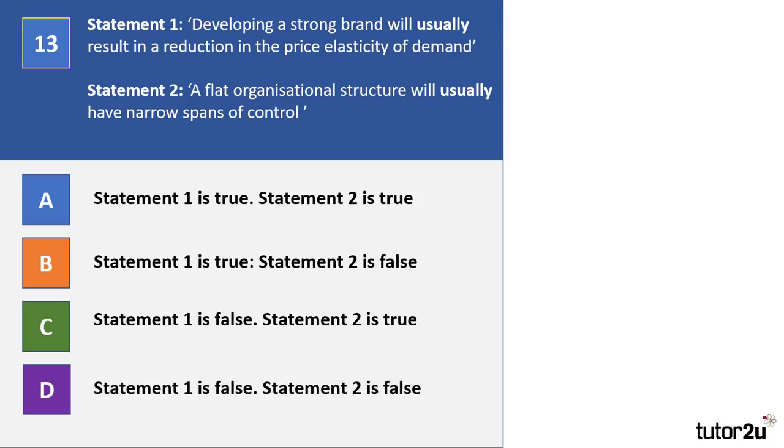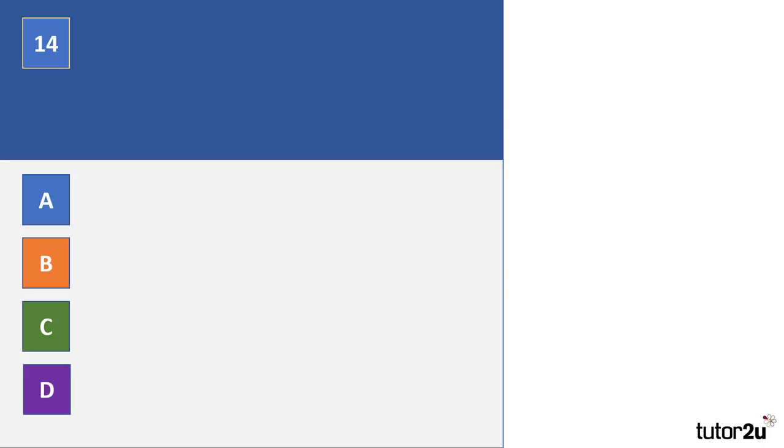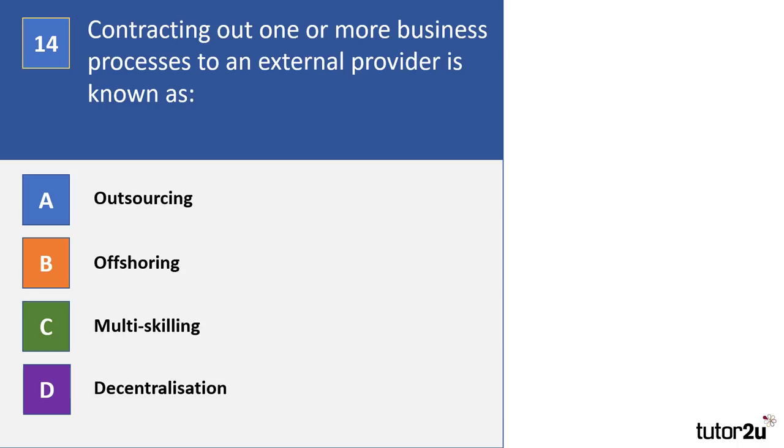So hopefully you've had a go at question 13. And the answer is B. Statement 1 is true. Developing a strong brand will usually result in a reduction in the price elasticity of demand. However, a flat organisational structure will usually have wide spans of control. So statement 1 is true. Statement 2 is false.